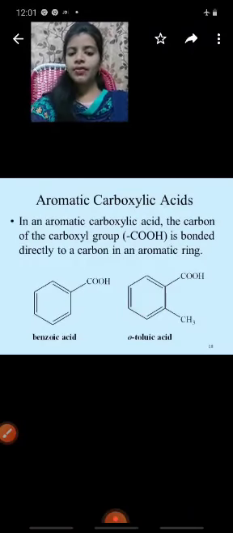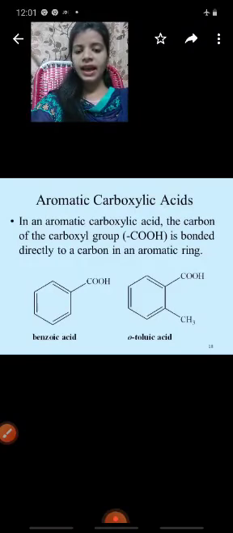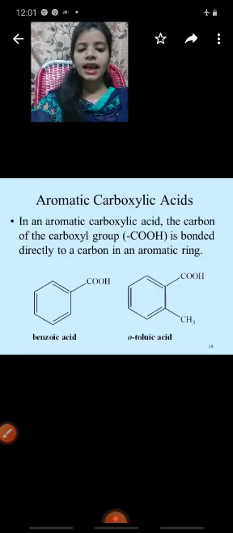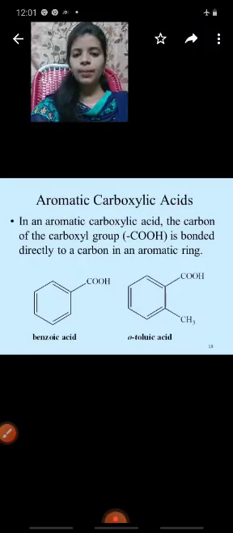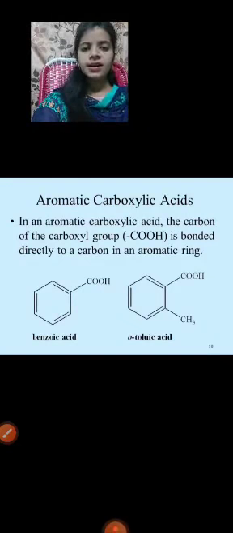Benzoic acid chemical formula C7H6O2. I will repeat again. Benzoic acid, the chemical formula is C7H6O2. Number of oxygens are 2. Number of hydrogens are 6. Number of carbons are 7.